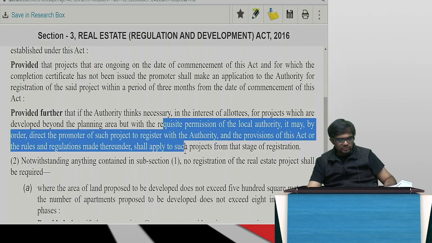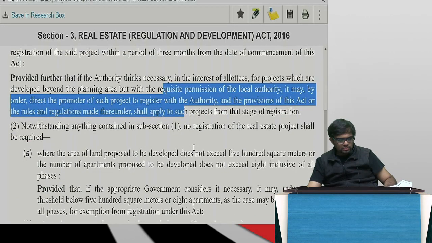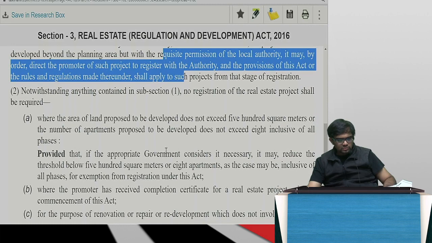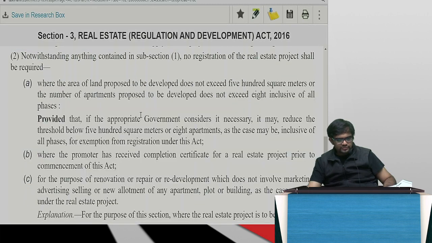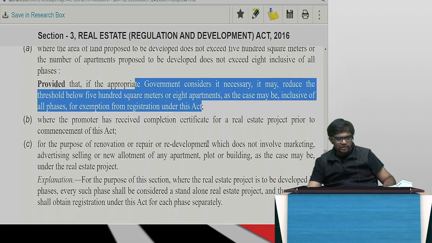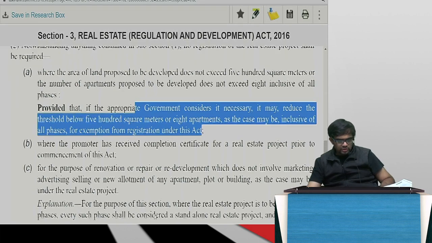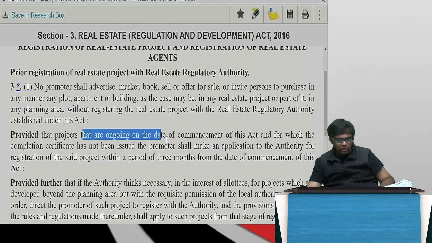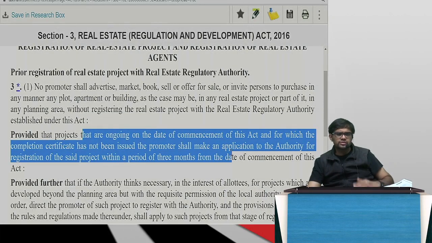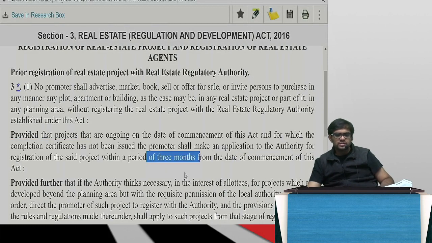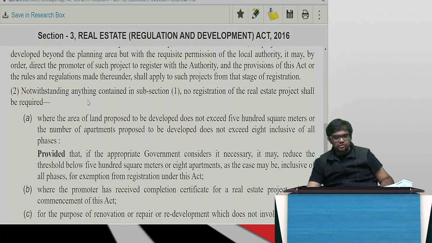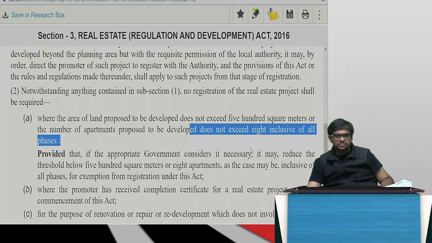Three months. Does not exceed 500. They may reduce whenever they want to, right? That we know. So here, ongoing, and for which completion has not been issued. This is the case. Completion has not been issued. Within 3 months they have to do it. And of course, land area 500 or more, or does not exceed 8. Here it is 250 also, means it's the same thing. This is the basic stuff.